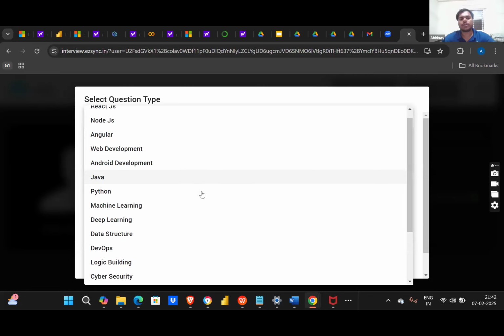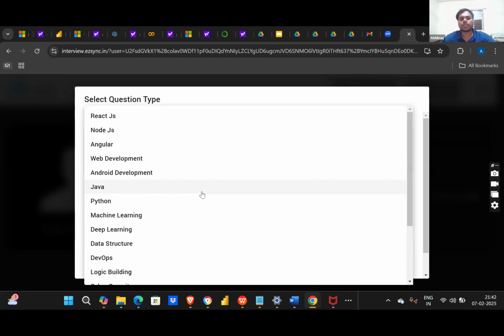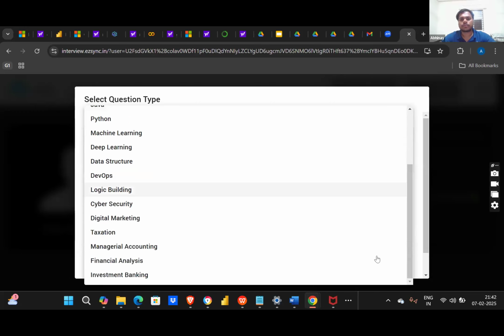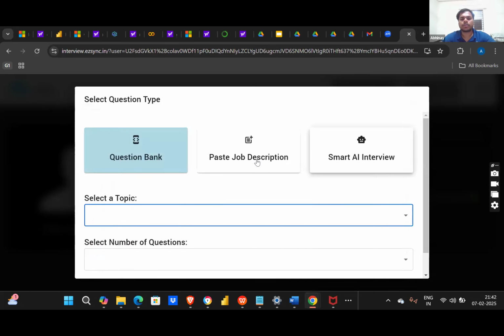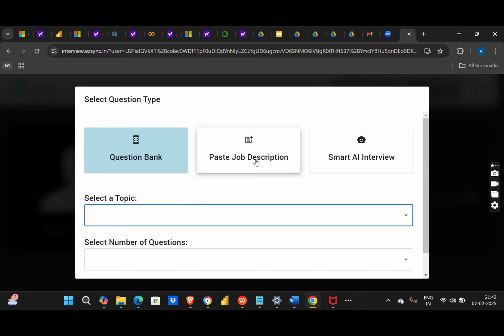Or what you can do, you can just go and paste the job description also. So that will also work. Just like when Samir sir posts in the group that this is the JD of that particular company, you can write that JD or paste the text in this paste your job description section, and it will generate some most frequently asked questions. And you can just give your mock interview.